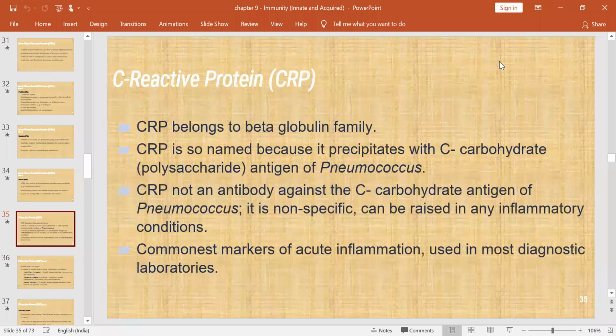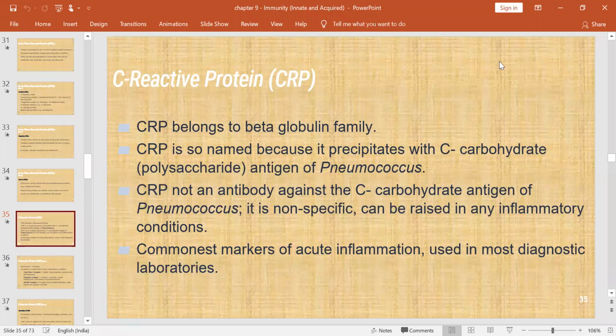And so all of you have to know about the CRP. Nowadays it is more important. So see, this CRP belongs to the beta globulin family, and why is it named CRP? It precipitates the C carbohydrate antigen, which is a polysaccharide of pneumococcus. And this is not an antibody, okay? And it is non-specific.